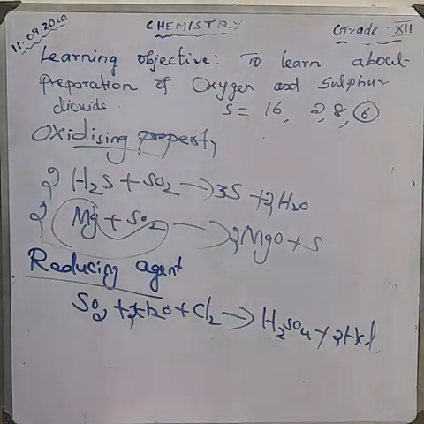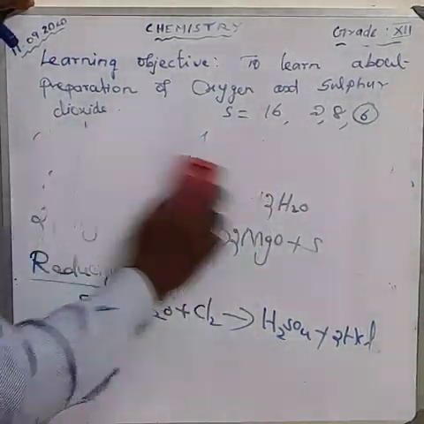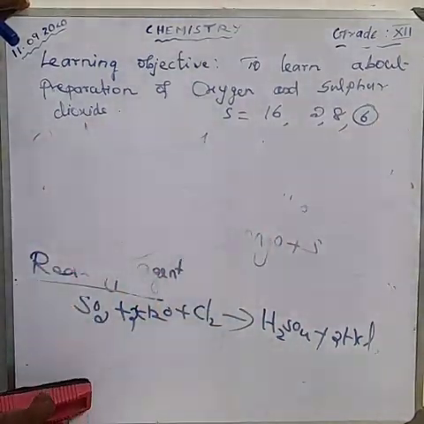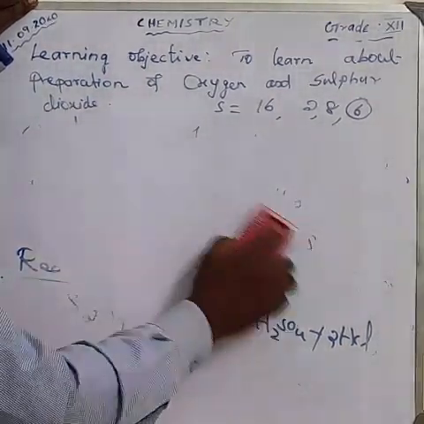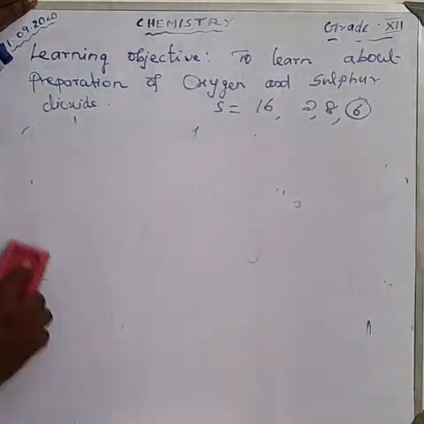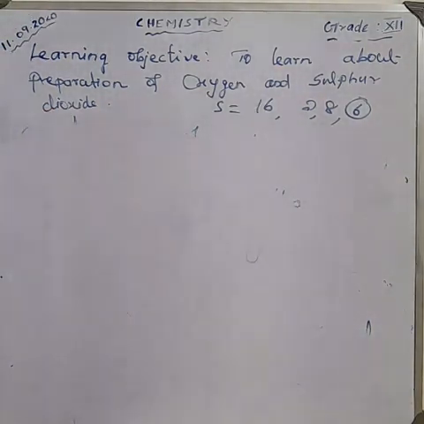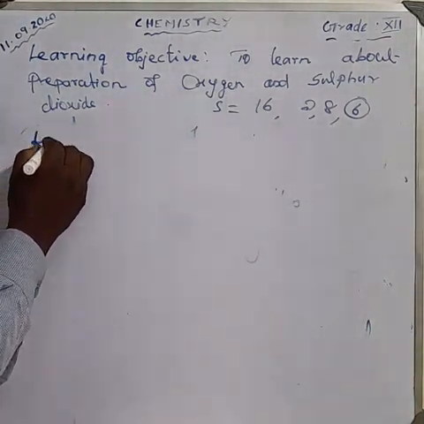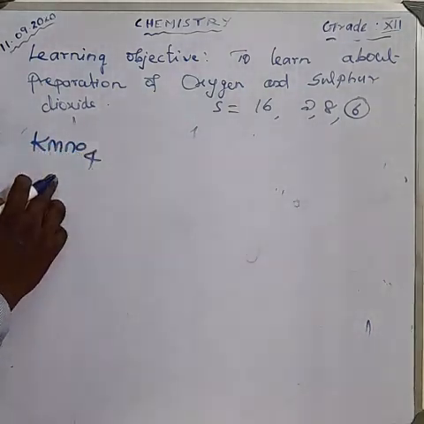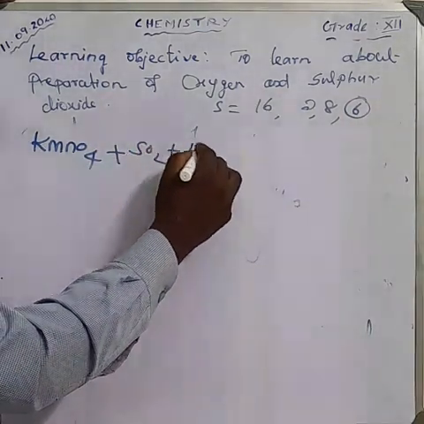Next, it reduces potassium permanganate and potassium dichromate into Mn2+ and chromic sulfate. This is one of the important questions.